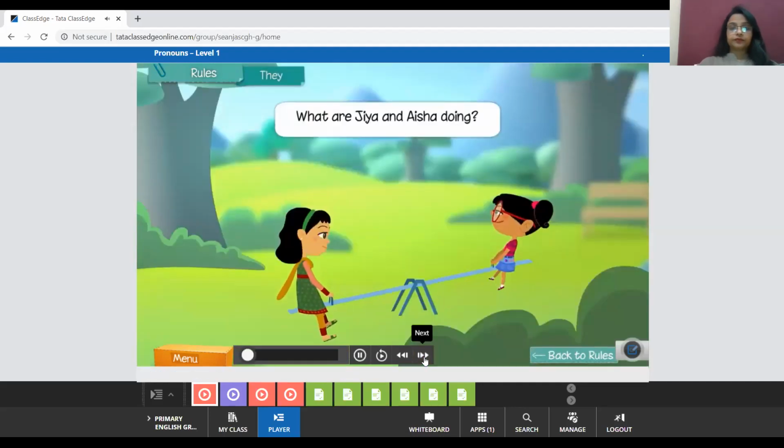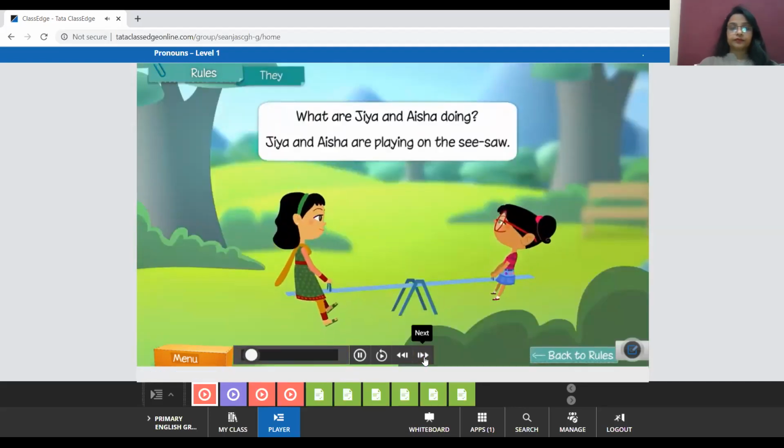What are Jia and Aisha doing? Jia and Aisha are playing on the seesaw. Instead of repeating, so now in this sentence, we are talking about two girls. Okay, it is about two girls. This means one more, Jia and Aisha. We have two girls right now with us, Jia and Aisha.